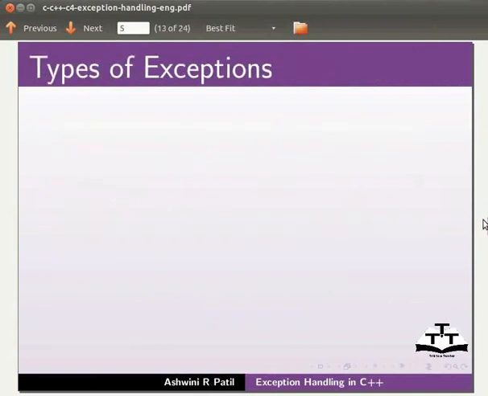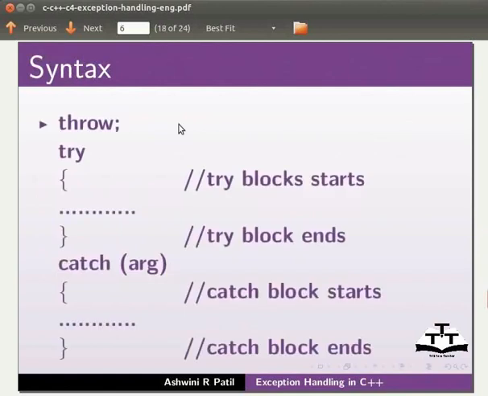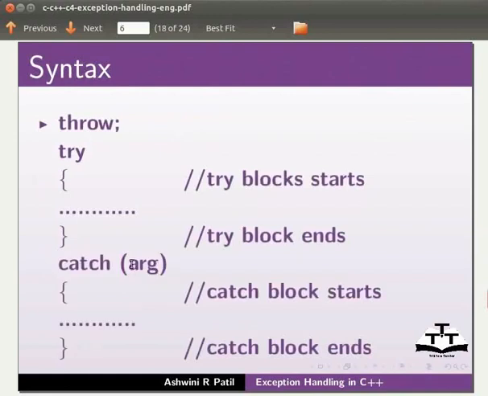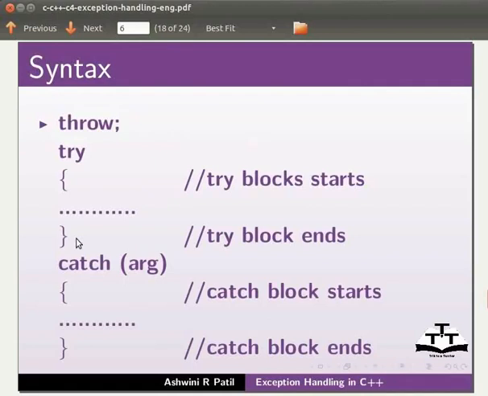Let us see the types of exceptions: try, catch, and throw. We place the error-prone code inside a try block. Then it is handled using throw. After this, the exception is caught using the catch statement, and then it is processed. The syntax for try, catch, and throw is throw, the try block, and the catch block. Here we pass argument. The throw statement can be written inside the try block as well. We can have more than one try-catch blocks.